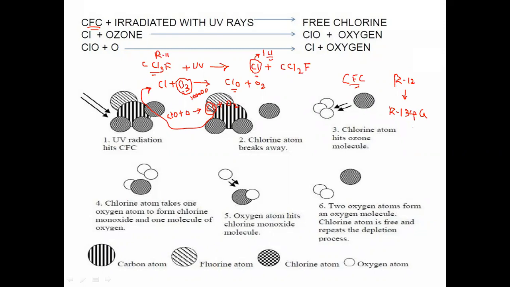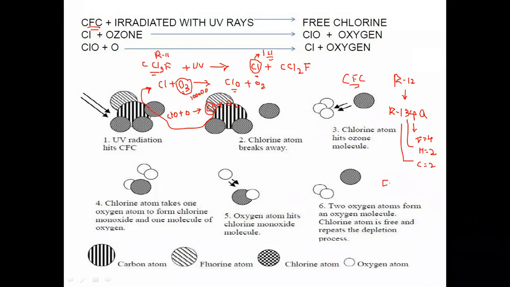If I want to find the formula for R134A, the first digit indicates the number of fluorine atoms, so the number of fluorine atoms will be 4. The second digit indicates the number of hydrogen atoms plus 1, so the hydrogen atoms will be equal to 2. And the third digit indicates the number of carbon atoms minus 1, so the carbon atoms will be equal to 2.